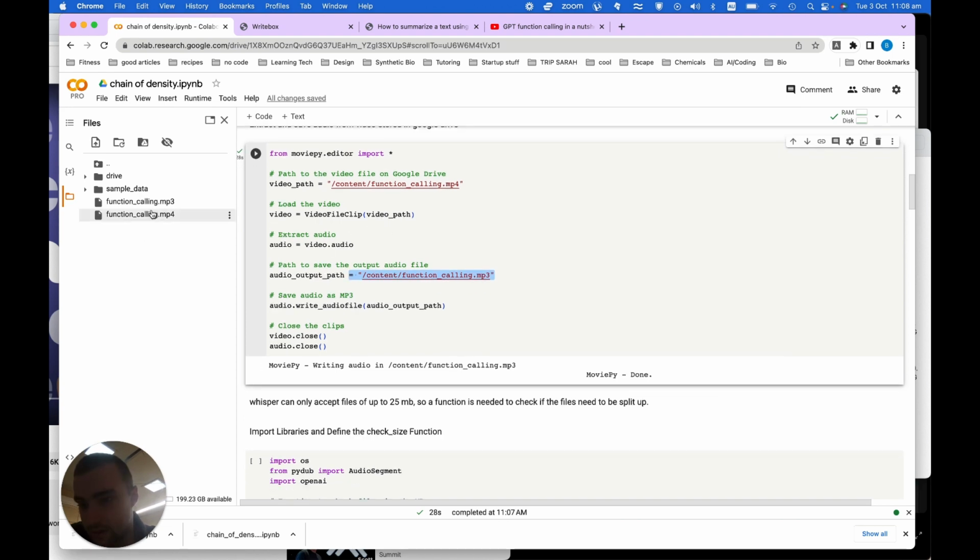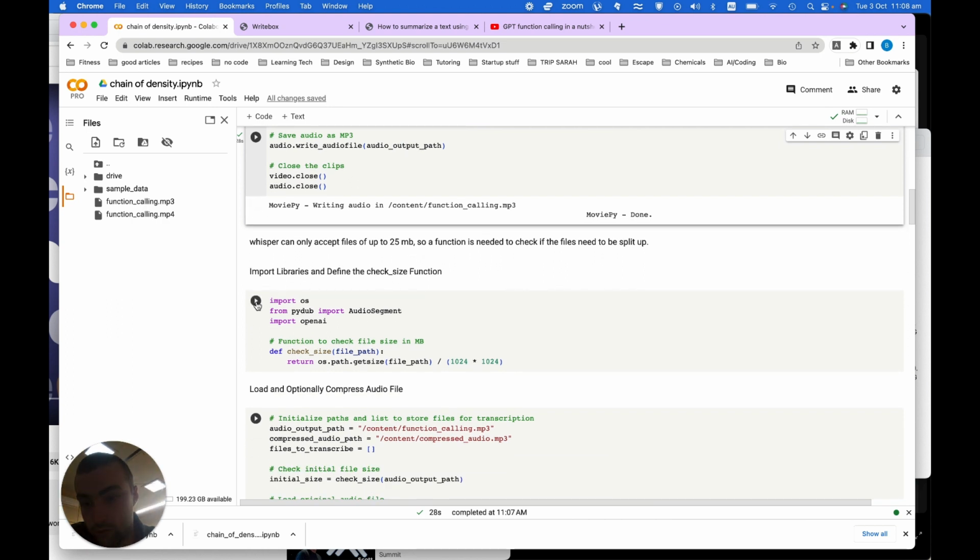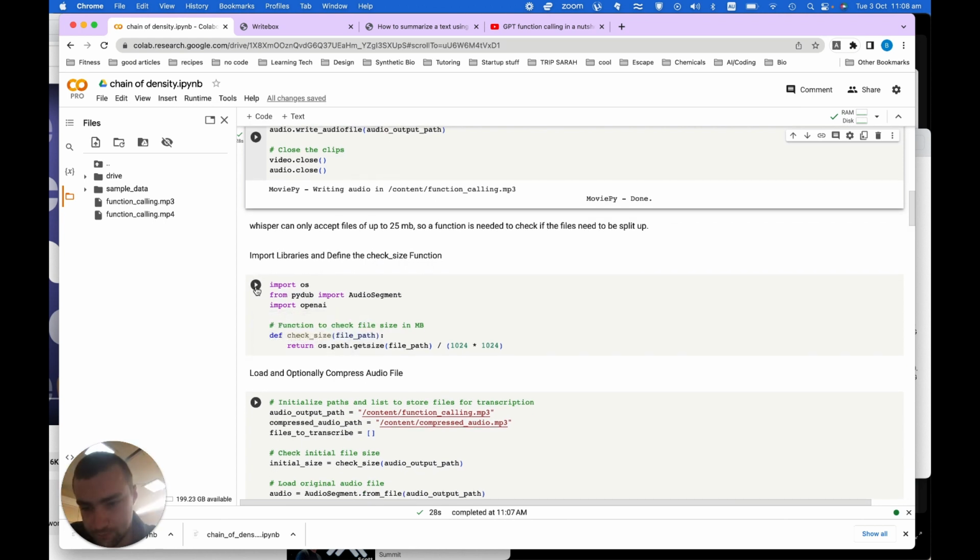But we've got this now, so we've got this function calling MP3, and now we need to, Whisper only accepts files, so we're going to use OpenAI Whisper here. It's super easy, and it's a really good audio transcription AI tool, and you're going to need an OpenAI key for it, which I have put in already.